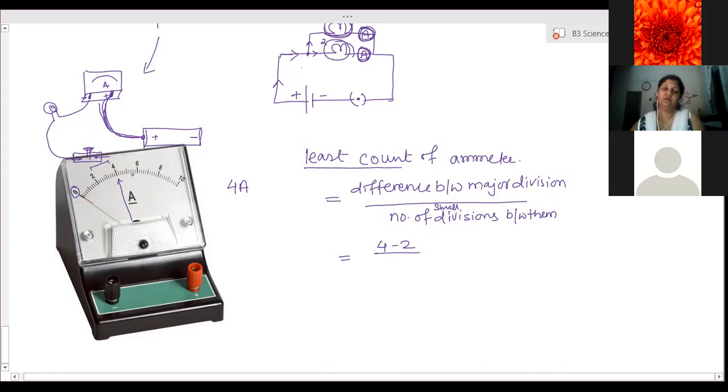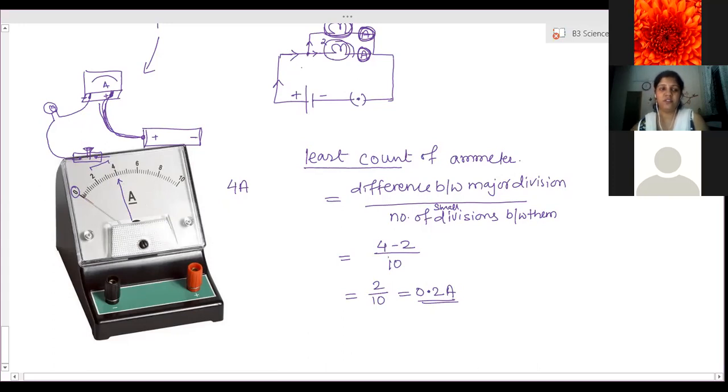How many small divisions are there between them? 10. So 4 minus 2 is 2, and 2 by 10 is 0.2. So 0.2 is the least count of that device. The least value you can measure by this ammeter is 0.2 ampere.